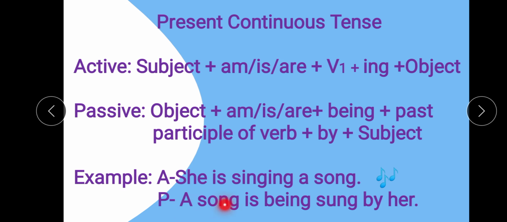Then with a song we use is, and after is we have to use being. Then the root form of the verb singing is sing, and the past participle form of sing is sung. After that by, and then she will become her. She is the subject in the active sentence, and she becomes her as the object in the passive sentence.